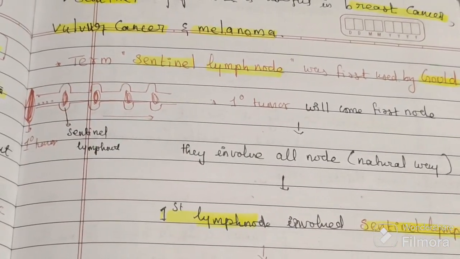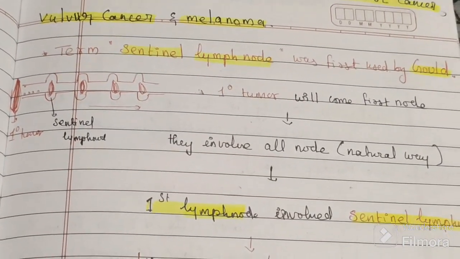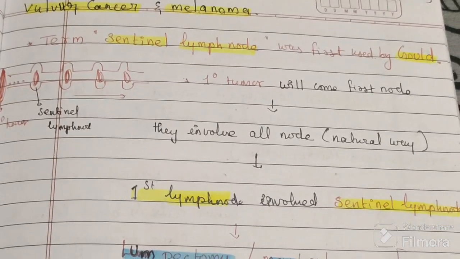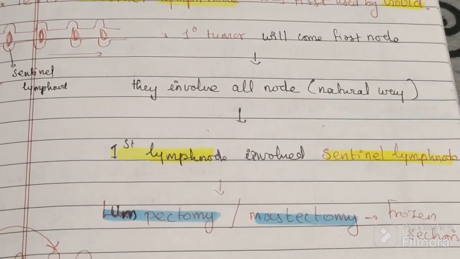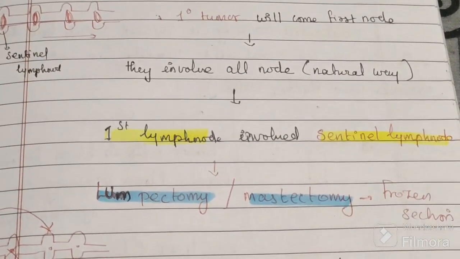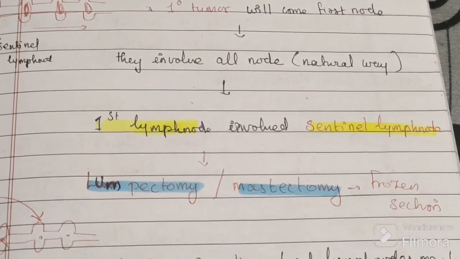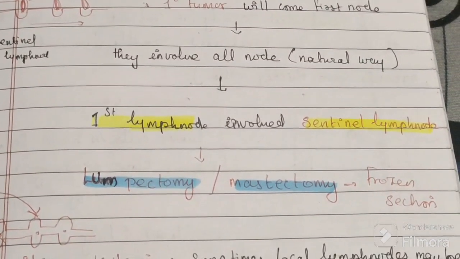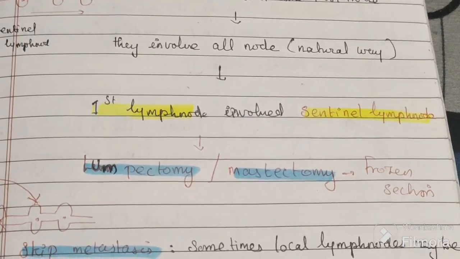So the surgeon will take the primary tumor out of the breast either by performing lumpectomy or mastectomy. But whether the axillary lymph nodes have to be taken out, yes or no, completely depends on the sentinel lymph node.